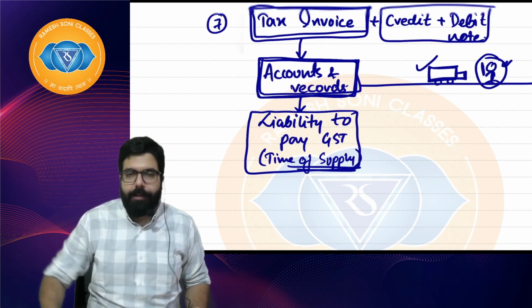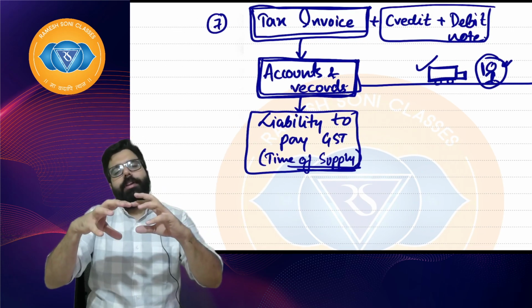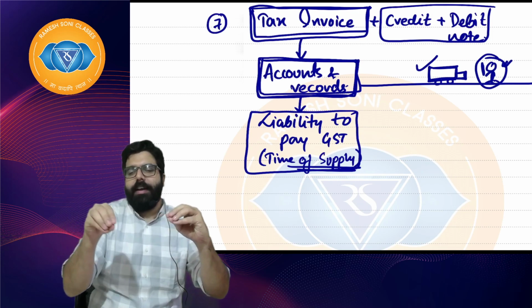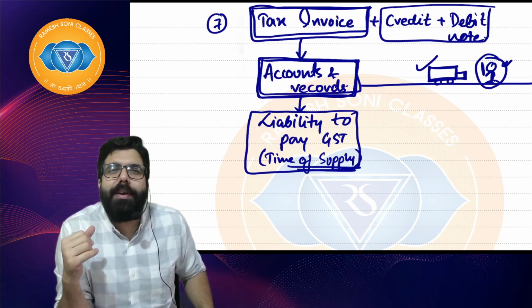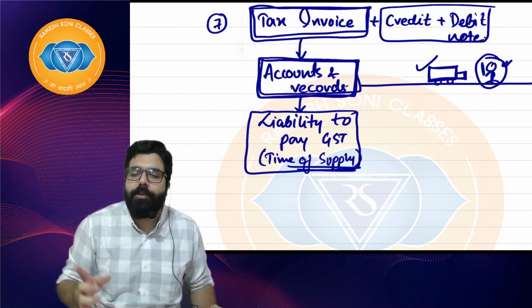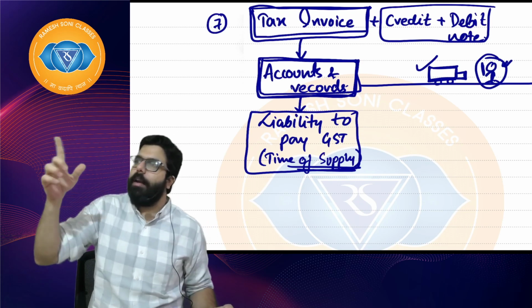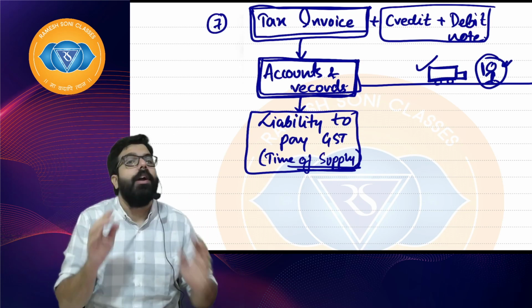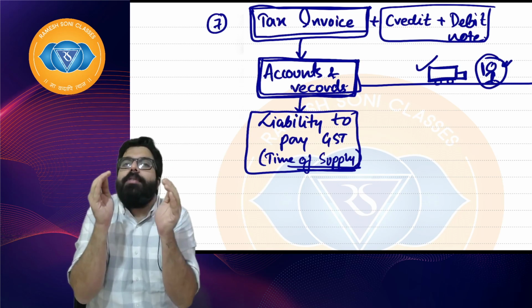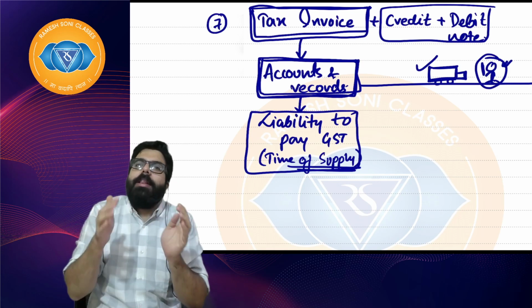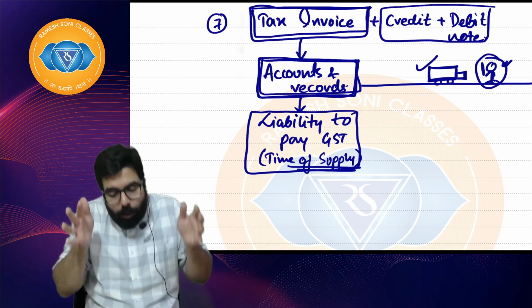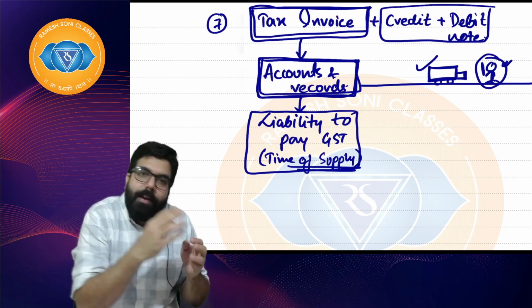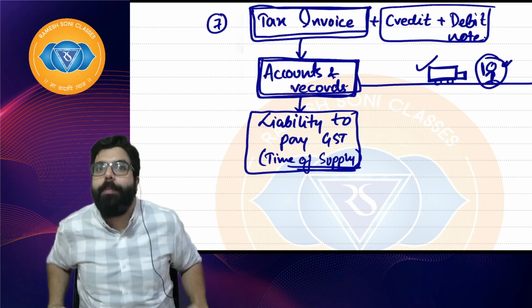See, I sold some goods in the month of January: January 1st, 2nd, 3rd, 4th. Every day of January I am selling. Do you think every day I'll have to go to the bank and deposit the government's money? Whatever will be the liability of the month of January, the government has fixed 20th February to pay. Whatever is the liability of the month of February, you will have to pay by 20th of March. I hope everyone is clear.